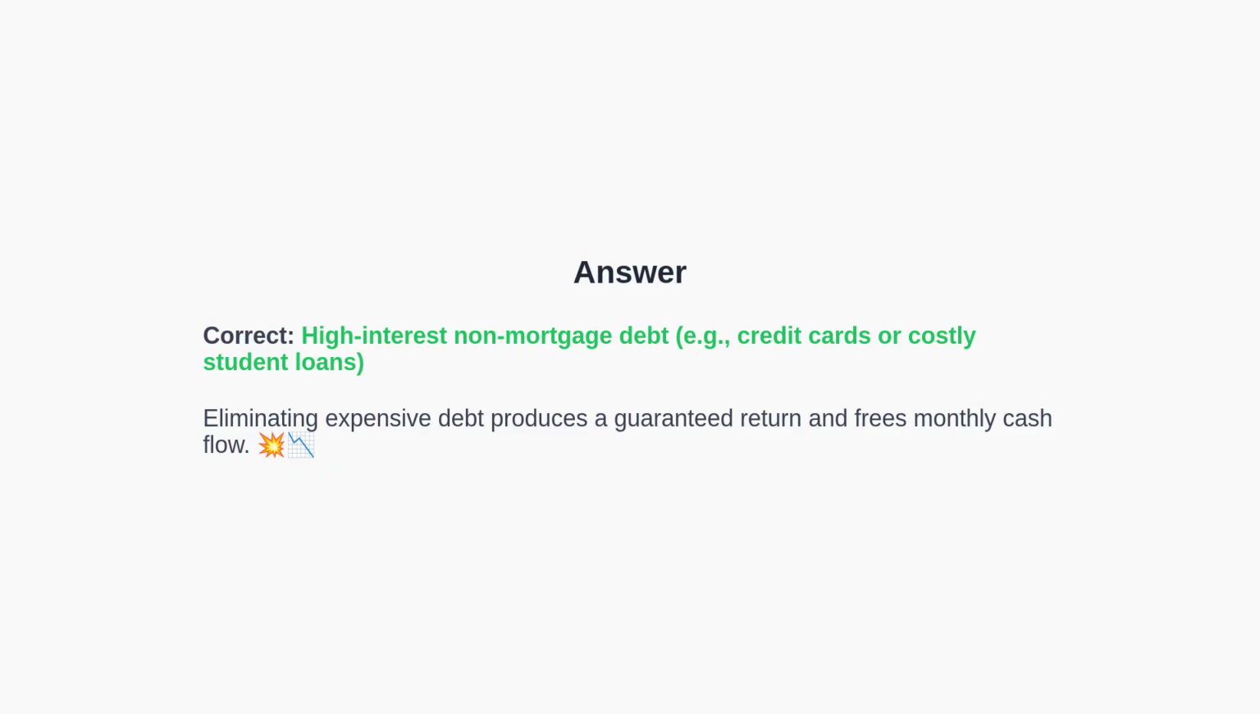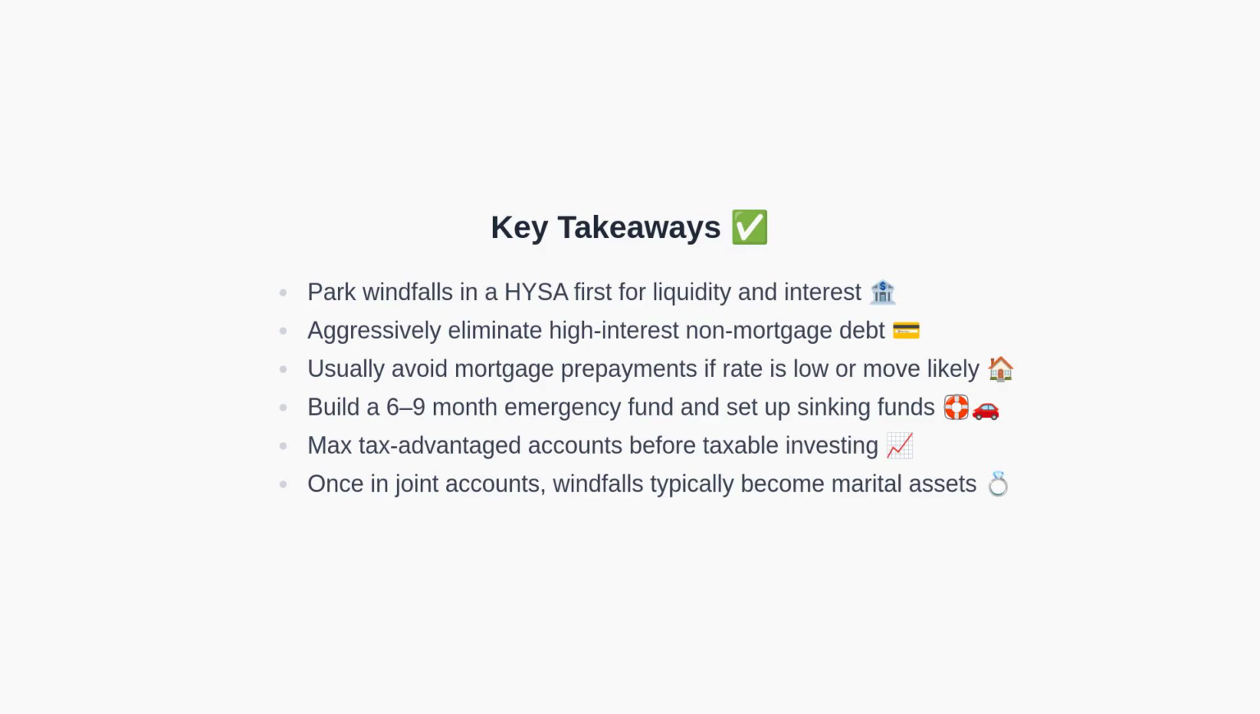The correct answer is high-interest non-mortgage debt. Paying this off provides a guaranteed return equal to the interest rate and improves monthly cash flow, which strengthens your entire financial plan. These are the key takeaways.